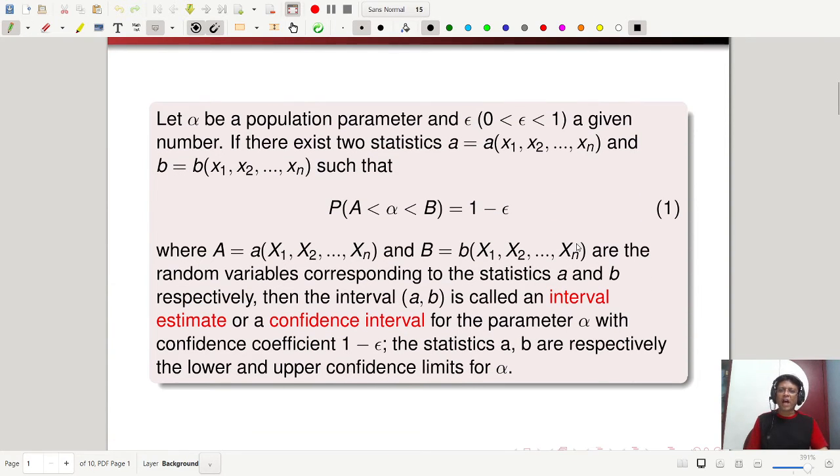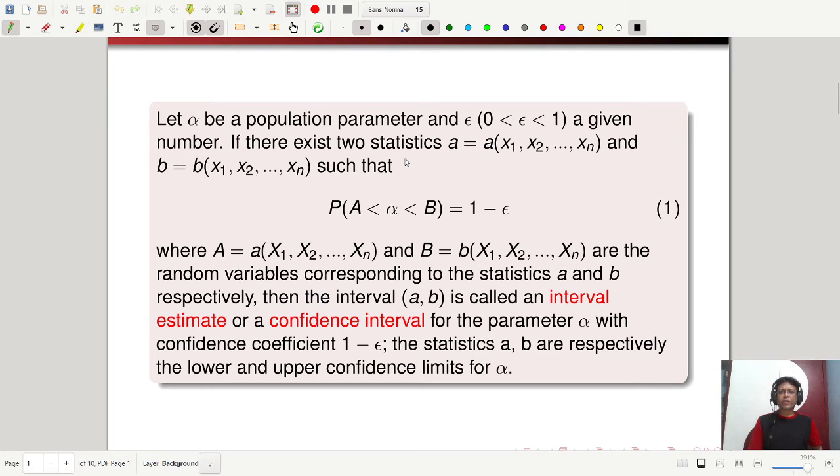Let alpha be a population parameter and epsilon, 0 less than epsilon less than 1, a given number. If there exist two statistics, A equal to A(x1, x2, ..., xn) and B equal to B(x1, x2, ..., xn), such that probability of A less than alpha less than B equals 1 minus epsilon.